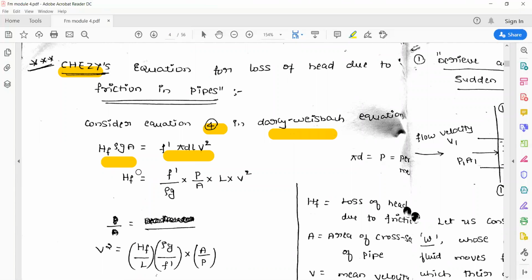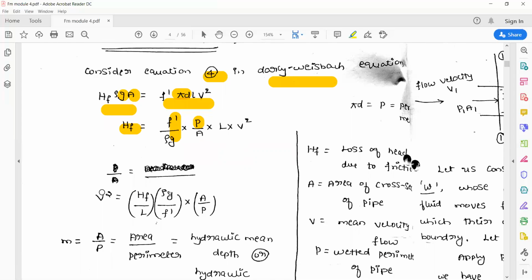Later, you can simplify it. So hf you can keep one side. So hf is equal to f' by rho g, with rho g moved to the right side. And P by A. So what is P? P is the perimeter, pi into d. Instead of writing pi d, they have written P. A they have moved to the right side. The remaining is L into V².